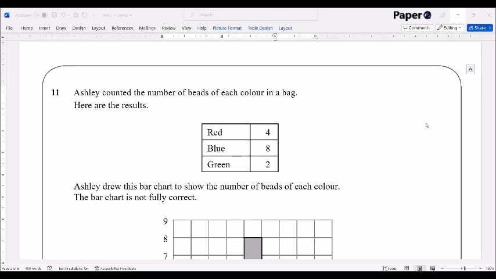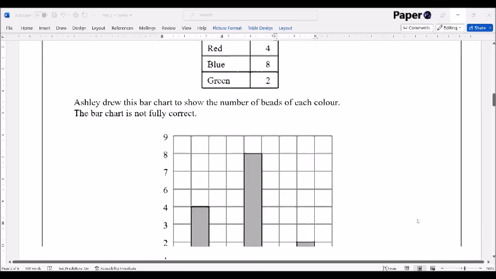Okay, so this is question number 11. And in this one, Ashley counted the number of beads of each colour in a bag. Here are the results. We've got red is 4, blue is 8, and green is 2. And in here, we've got Ashley drew the bar chart to show the number of beads of each colour. The bar chart is not fully correct. So that means we've got to look quite closely at what's going on here. Let's have a look and see what we've got.